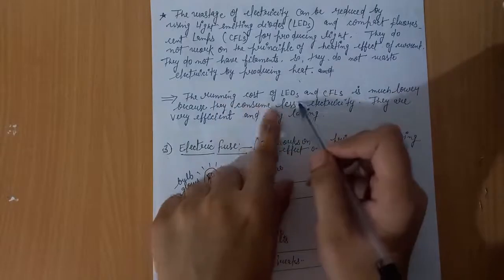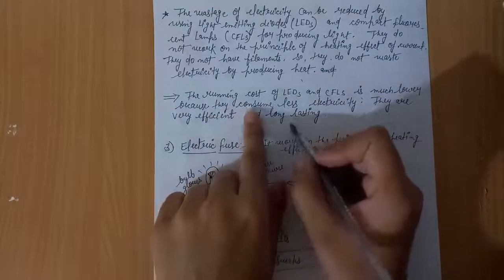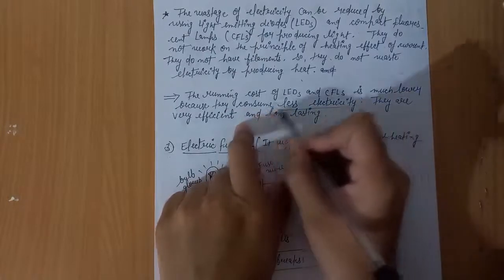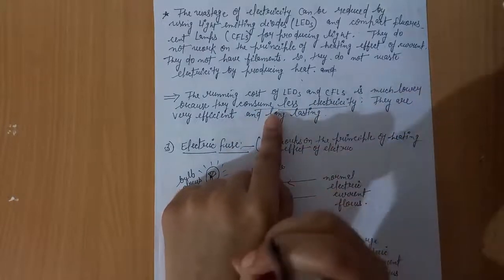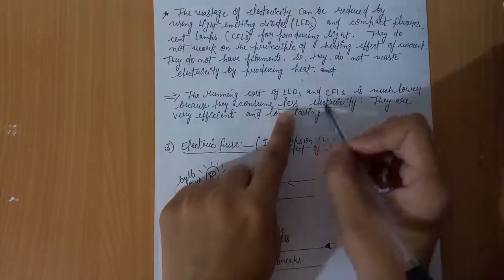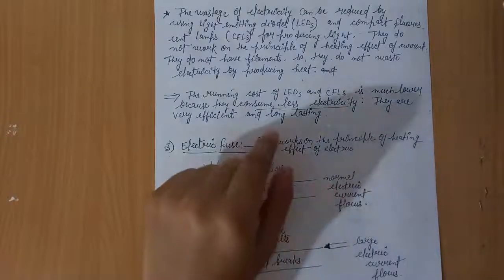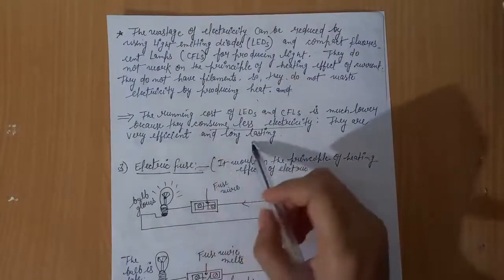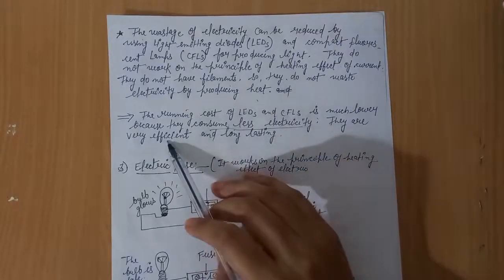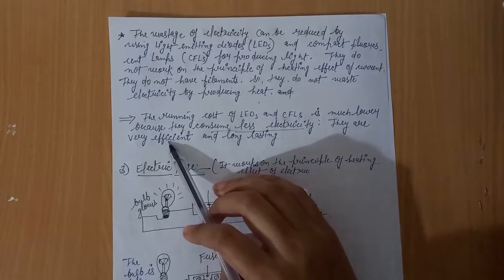The running cost of LEDs and CFLs is much lower because they consume less electricity, because they do not resist the flow of electric current and have very low resistance. So the electric current used by LEDs and CFLs is low, and they are very efficient and long lasting. They are very efficient because they are very productive. They do not waste electricity.